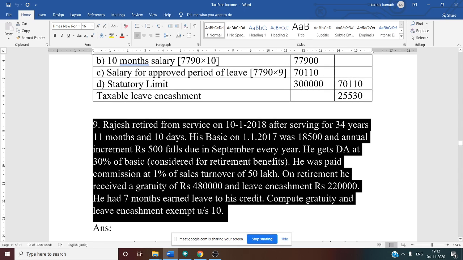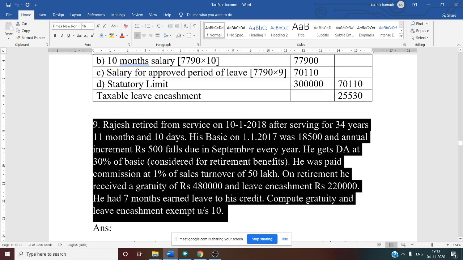His basic on 1/1/2017 was 18,500. That is the previous year's basic they have given in the problem. That is 2016-17, which starts from April 1st 2016 and ends on 31st March 2017. The annual increment of 500 falls due in September every year. That means this 18,500 does not include the 500.